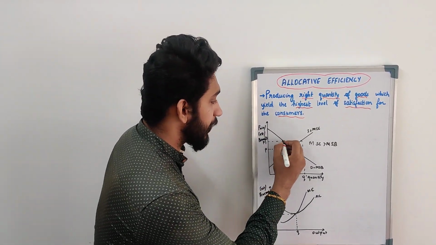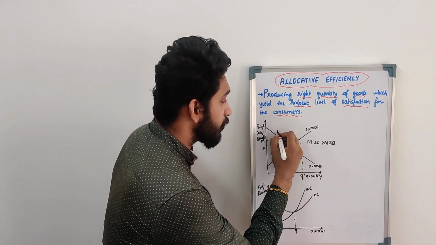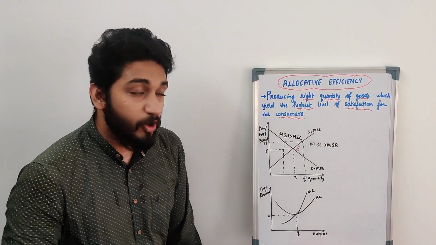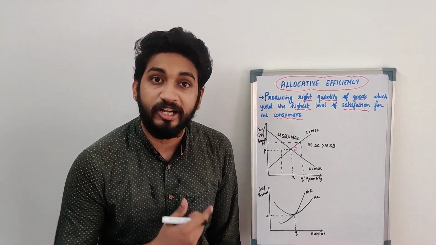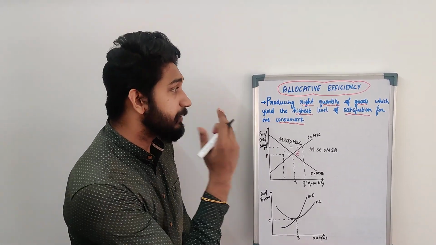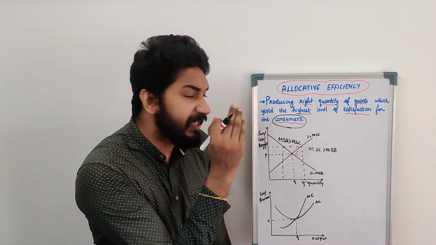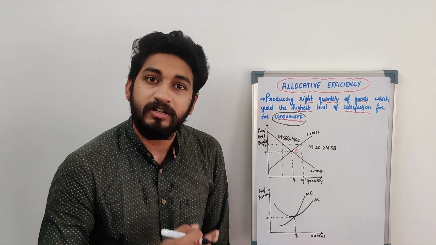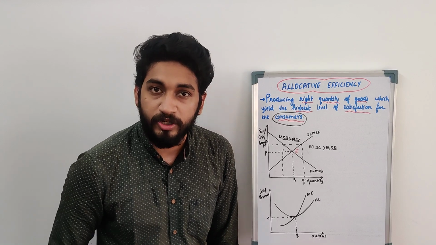Now, what if we are somewhere at this point? If we are at this point, what happens here is your marginal social benefit will be greater than marginal social cost, which means the benefit that the consumer derives is greater than the cost that is incurred by the producer. Allocative efficiency, in the meaning we say, talks more about the consumer, but that does not mean it is only from the consumer's perspective. The producer is also to be brought into the picture because there is a cost incurred for the production of that good.